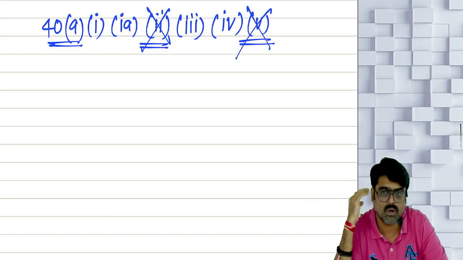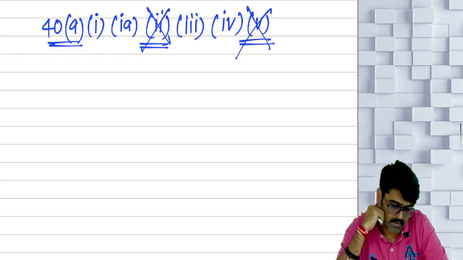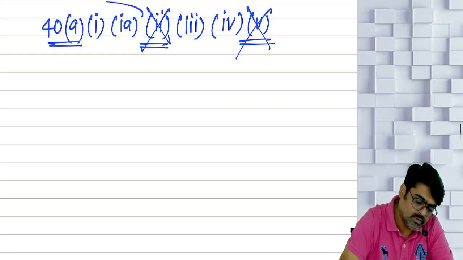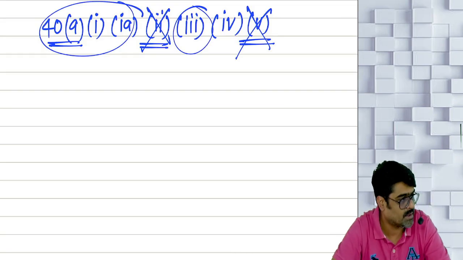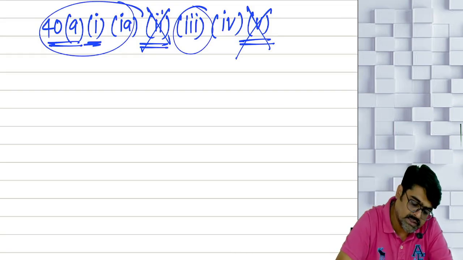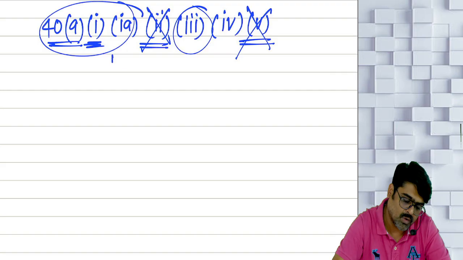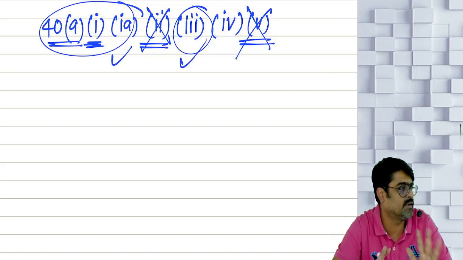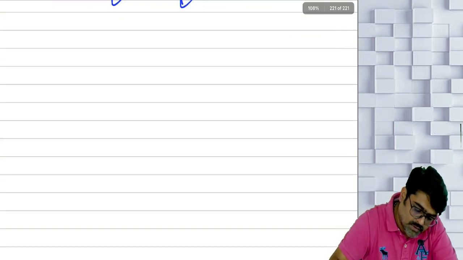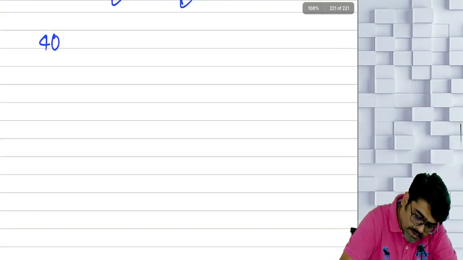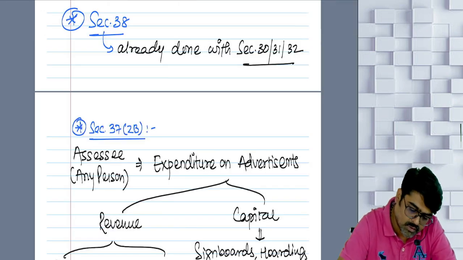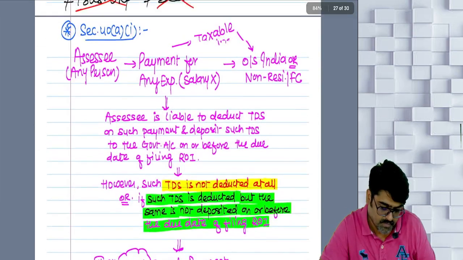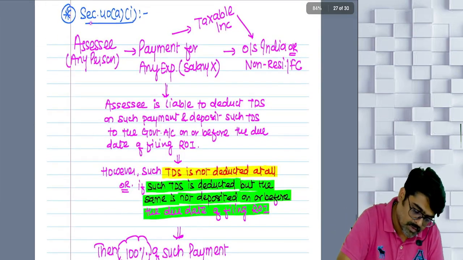These two clauses you already know, but we are supposed to cover these clauses separately. Yes or no? Now if you understand clause 1 properly, clause 1A and clause 3 will be just a piece of cake for you. Very easy, very easy. Now we are going to first learn 40 clause A, subclause 1. Now what does this clause say, pay attention.